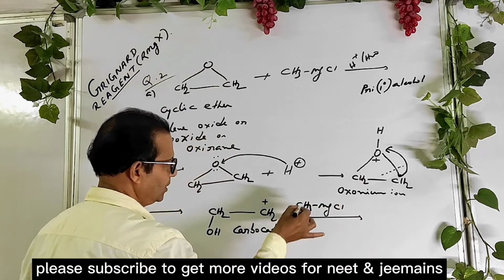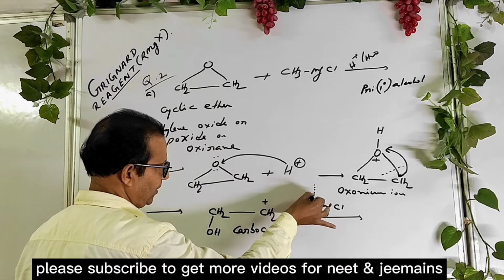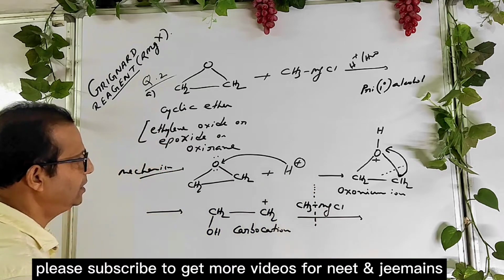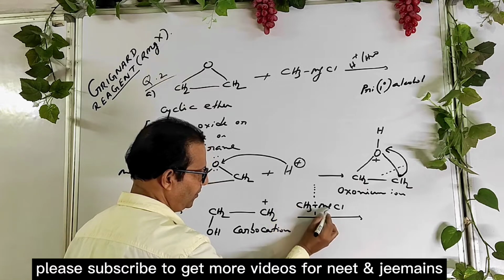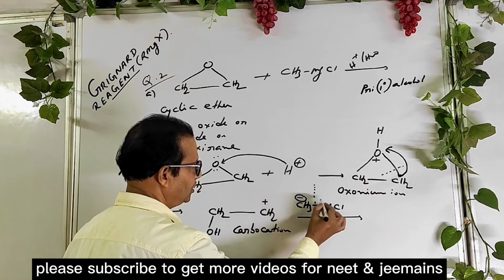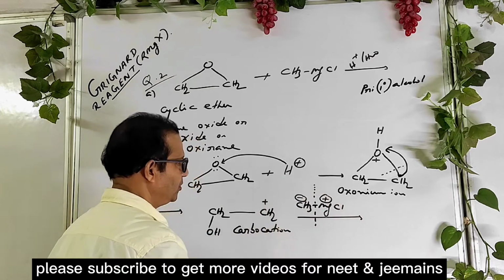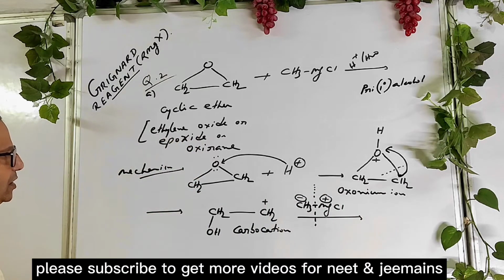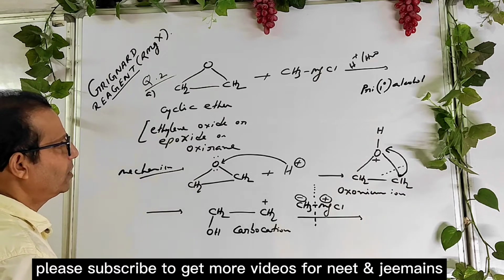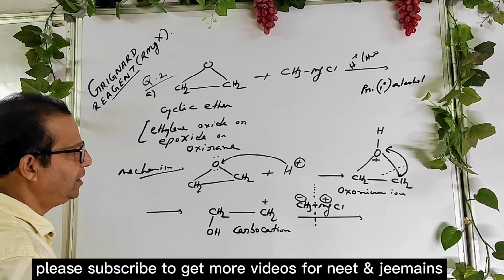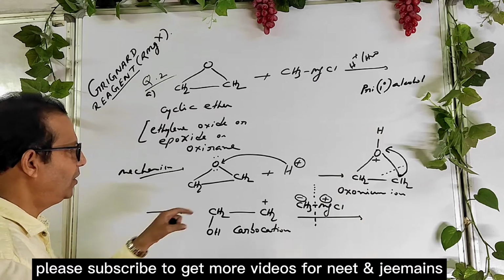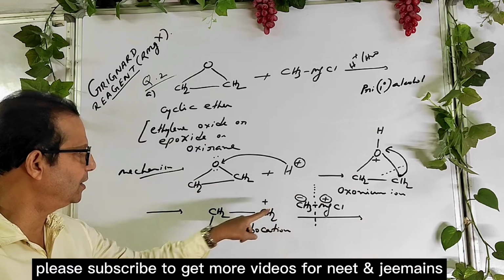CH3MgCl. You know that whenever Grignard reagent breaks, the carbon, as it is more electronegative than magnesium, becomes negative charge, and magnesium becomes positive charge. Now the reaction takes place, and directly you can write the product. It attaches here.